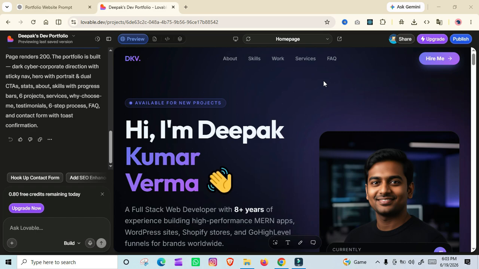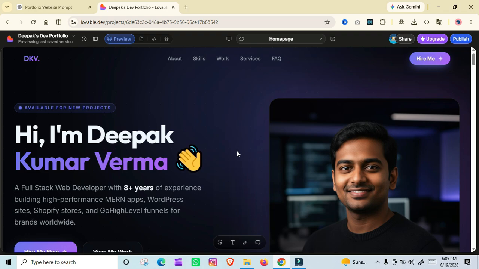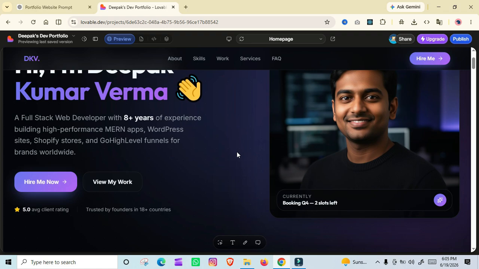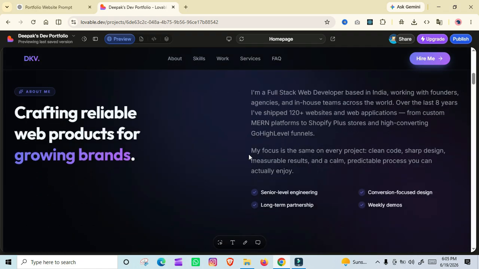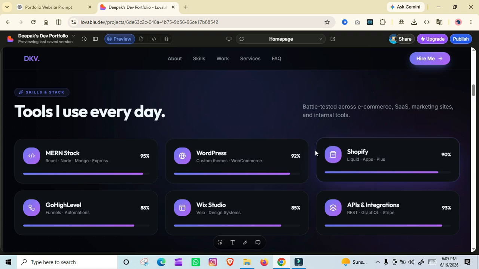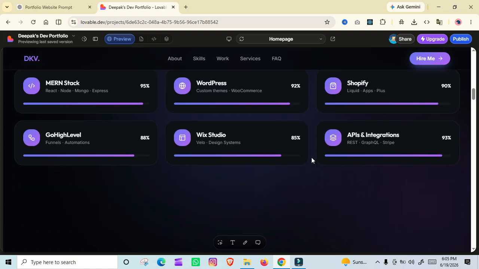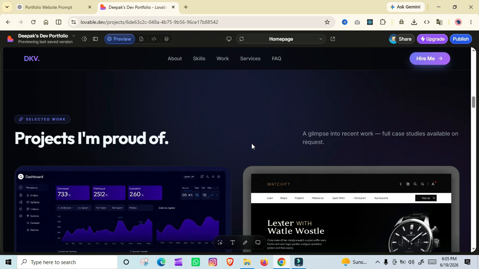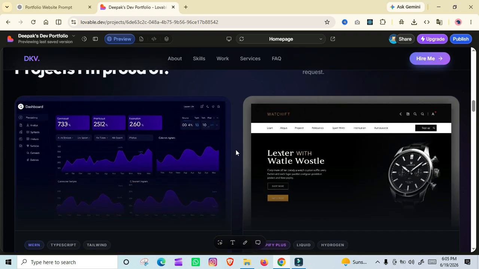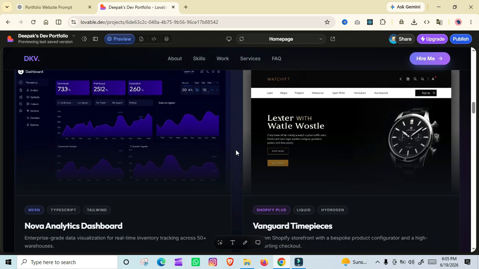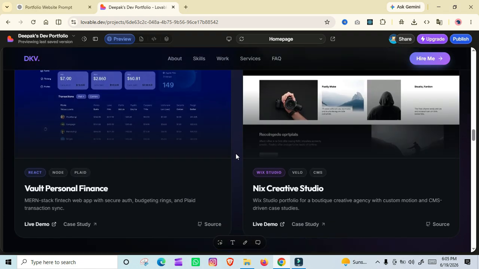Great guys, Lovable has created this awesome website for us. In order to view the website in full width mode, we have to click on this little icon. Great guys, now we can see our website in full width mode. Here we can see a nice hero section with an image, and let's scroll down. We can see a skill section, which is a very mandatory thing to have on a portfolio website, and we can see a project section, which is also mandatory to have. We can see Lovable has generated a few images and attached them to our projects. Let's scroll down.